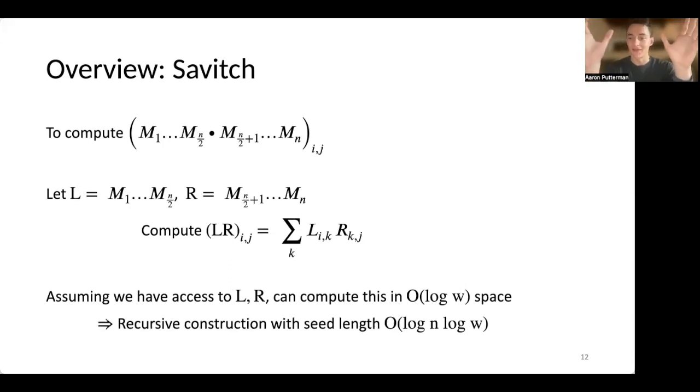Now, because we've split the problem in two, you can imagine this is giving birth to an entire tree of depth log n. And we're saying at each node, given access to all the information below it, the space to combine all the results is order log W. So by these theorems for composing space-bounded computation, the total space taken by composing this algorithm at every step would be order log n times log W. Just stated another way, at every level of the tree we're using space log W, and there are log n levels to this tree because we have a division factor of 2 in each node. So in total, this is again space order log n times log W.